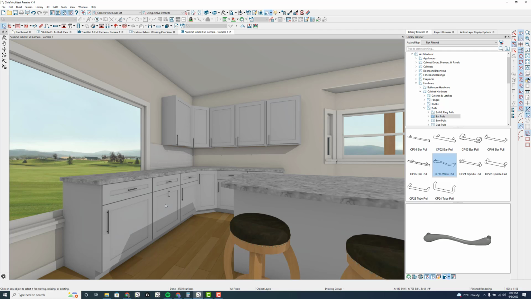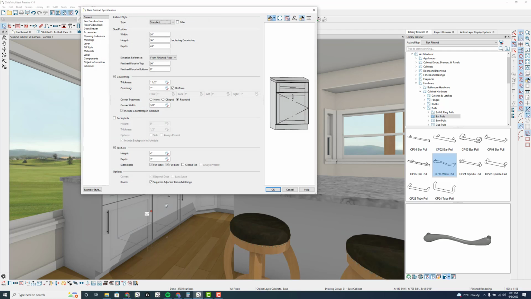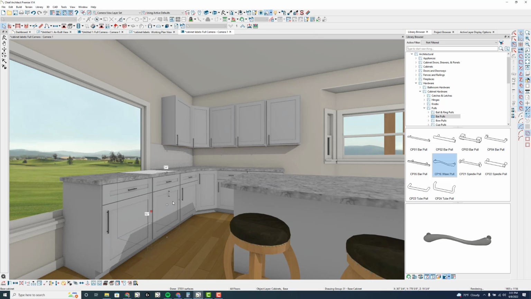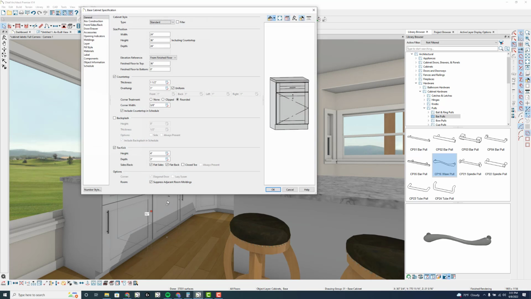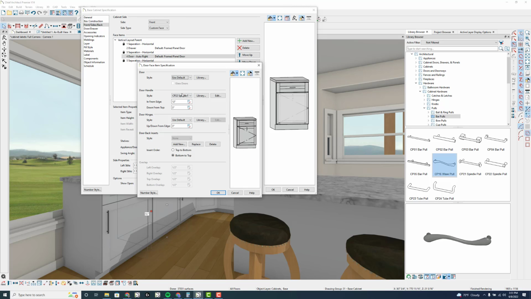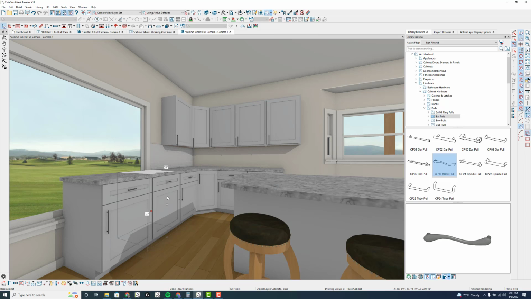So this is the file I sent you. If I open this cabinet and set door drawer to none and click OK, I've set that one apparently in the door face itself, so let's specify that as default and click OK. So there's no door handle on this cabinet door.